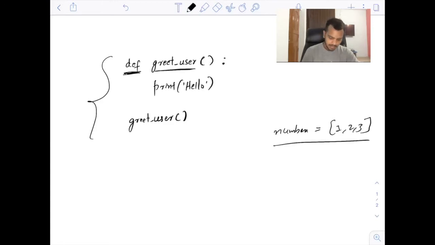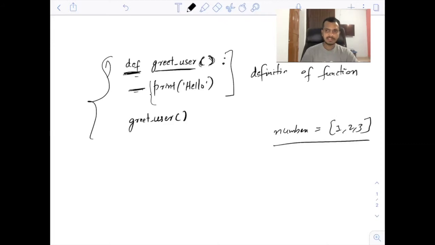Then there should be these round brackets, opening and closing. And inside this, again, indentation should be there, whatever indentation you are using. Here I'm using 4 spaces, and then you can write some code here. So this is defining the function. This is called the definition of a function.